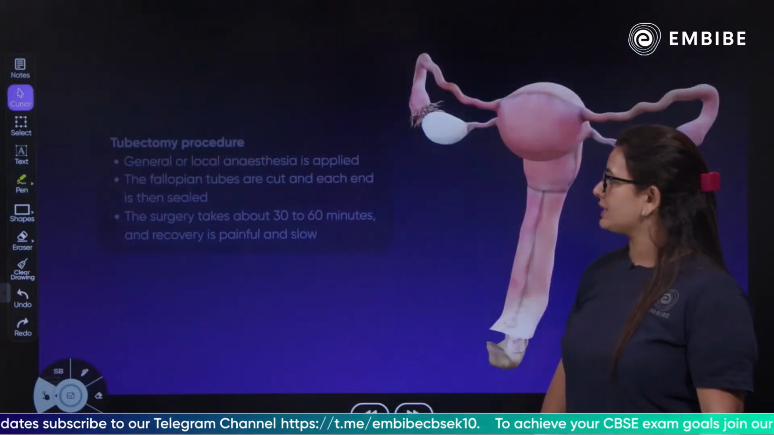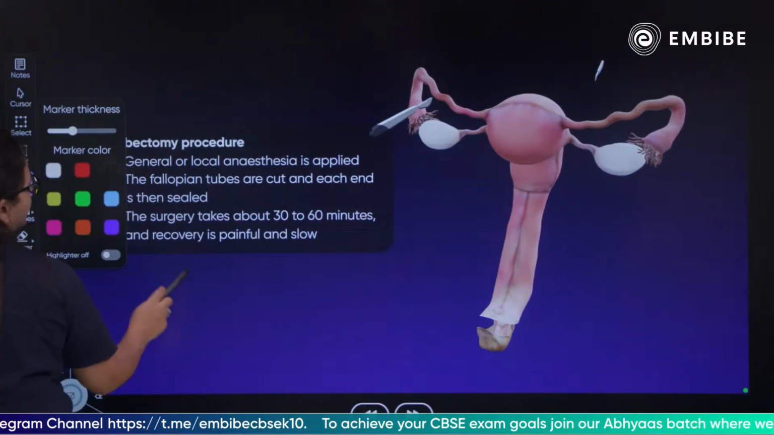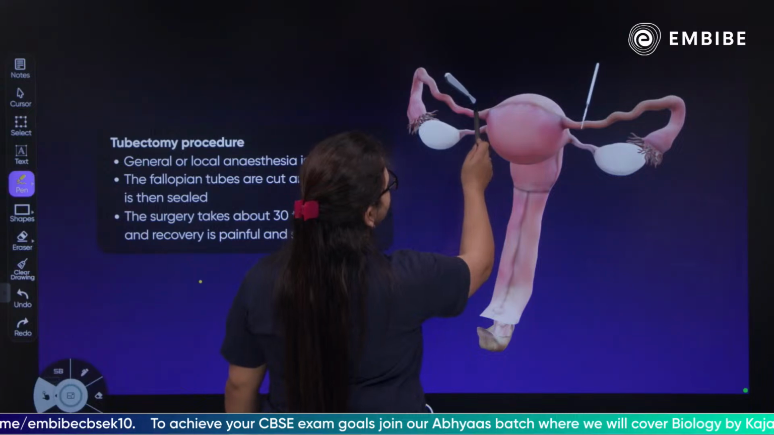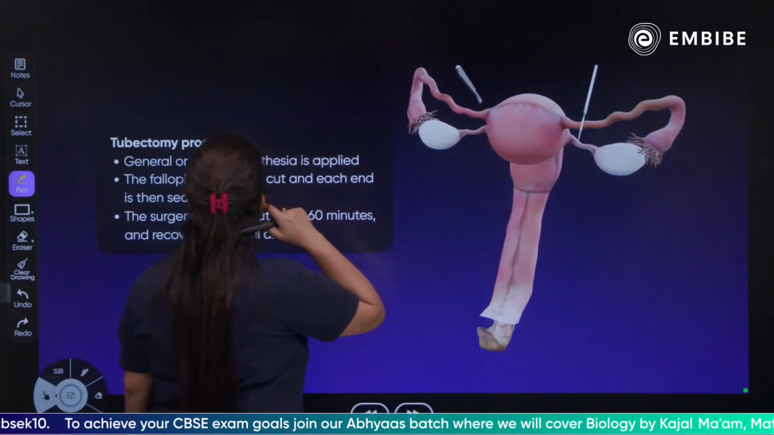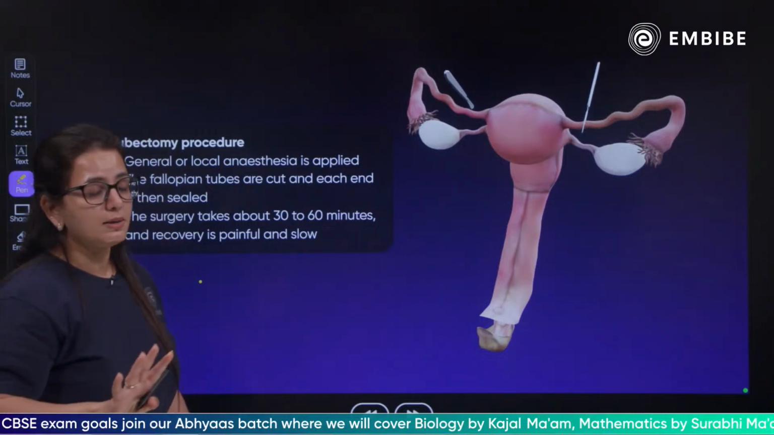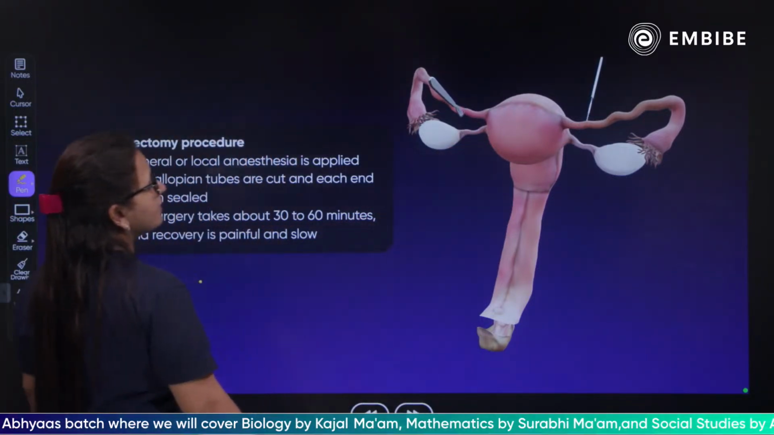As we move forward, next we have the tubectomy procedure. It is a very similar procedure, and as you can see, the fallopian tubes are being cut. This is done by giving anesthesia, typically under medical supervision and guidance. Again, this is how the fallopian tubes are cut and then tied.